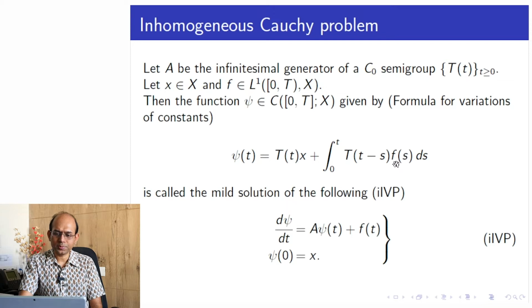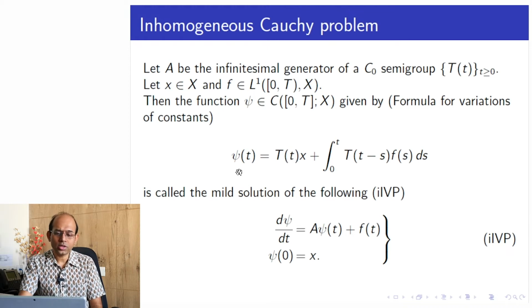So the first intuition is that I would like to have sufficient regularity of this mild solution. If ψ is a classical solution of this equation, then ψ should be differentiable. For that, if I choose x from the domain of the operator A, then T(t)x is indeed differentiable.